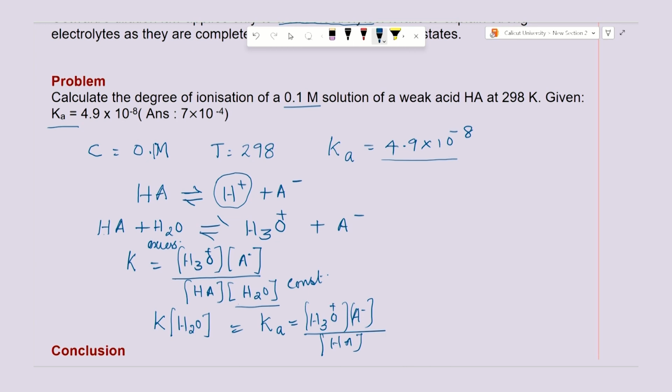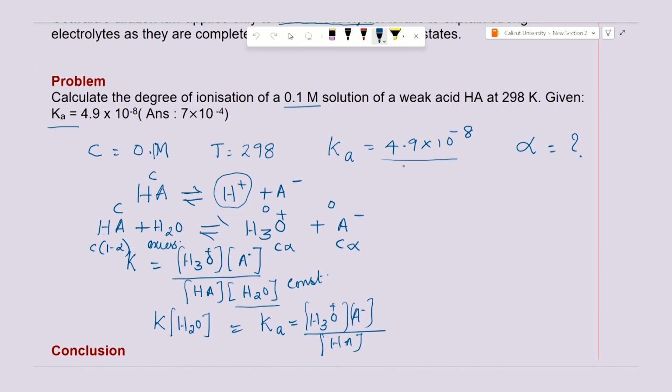Now, you can see here that the concentration is 0.1 molar, and you have to find the degree of dissociation alpha. So, you have to write an expression for this first. Again, I am going to consider C moles to start with. You do not have anything else, and here HA will be C into 1 minus alpha, if alpha is the degree of dissociation, and this will be C alpha, and this again C alpha, as we have discussed above.